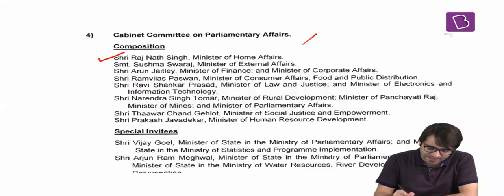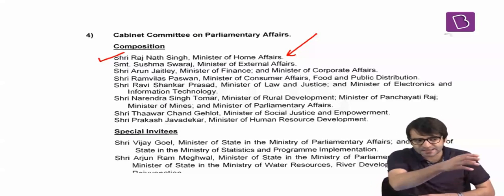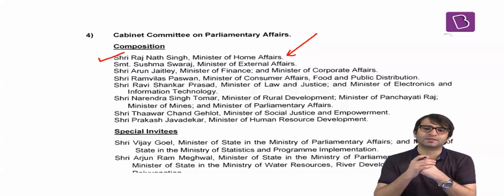This cabinet committee on parliamentary affairs is headed by the Home Minister. But what is the role of this cabinet committee on parliamentary affairs? When we will discuss Union Legislature, I will tell you that it is the power of the President that he can summon the Indian Parliament. That means he can convene the session of the Indian Parliament. He can end the session of the Indian Parliament.